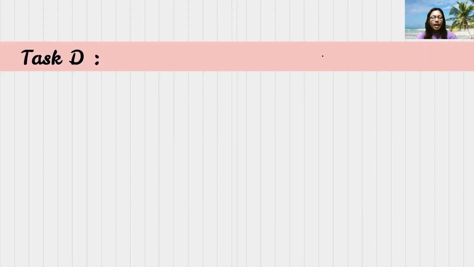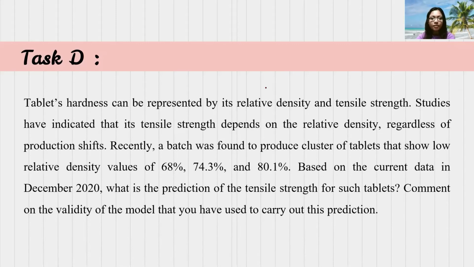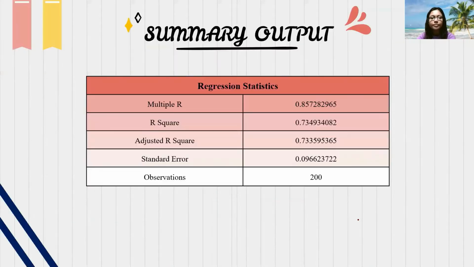Thank you. Hello everyone, I'm Devadarshini Anapurupan V. Tamarasu and will explain about task D. So for task D, first we need to determine whether relative density and tensile strength have a linear relationship or not. Second, we need to predict the tensile strength for given relative density values. Third, we need to comment on the validity of the model that we have used to carry out this prediction.